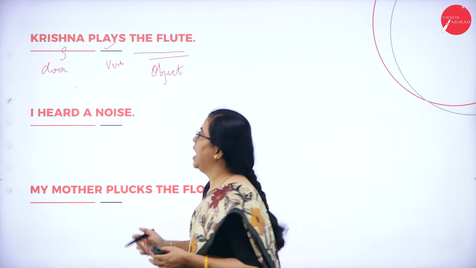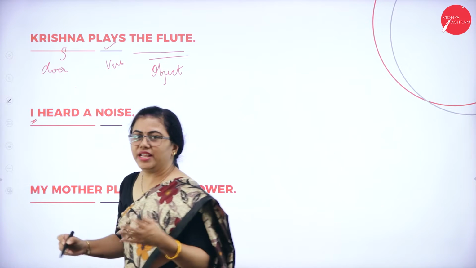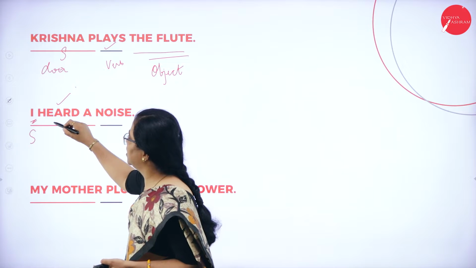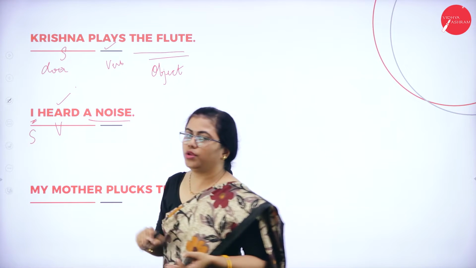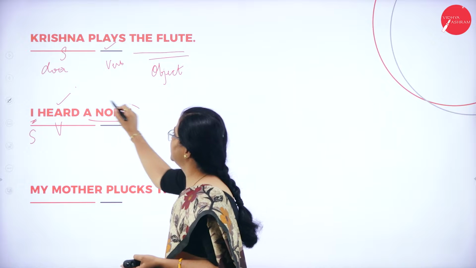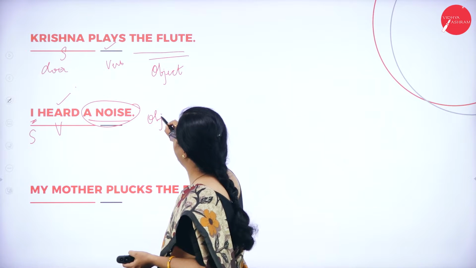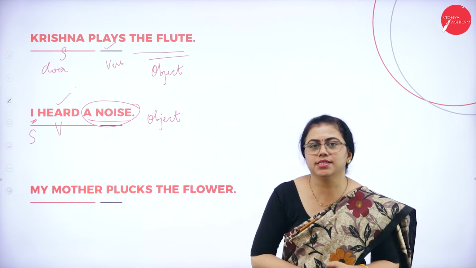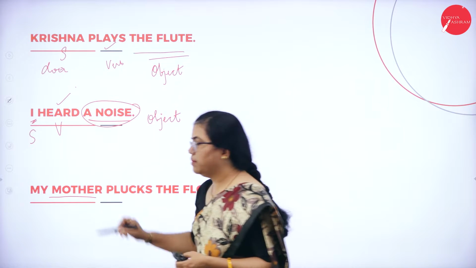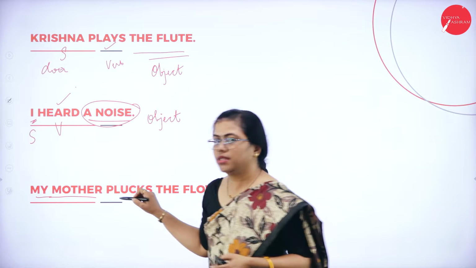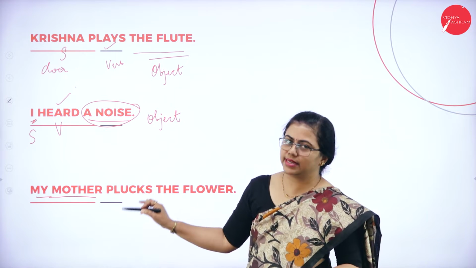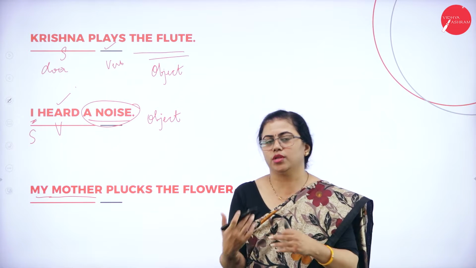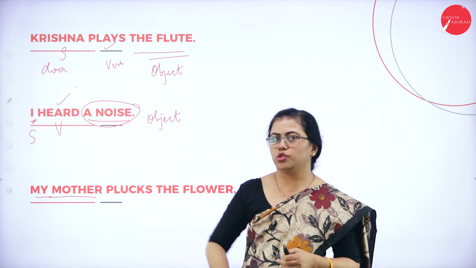Similarly, in the second sentence, I heard a noise. Somebody is doing some action, hearing is happening here. This is the subject, and this is the verb. What did you hear? A noise. So this is the object of the sentence. In the last sentence, my mother: it's a phrase, but it is considered as the subject. Subject can be a phrase. Object also can be a phrase, or only one word is possible.